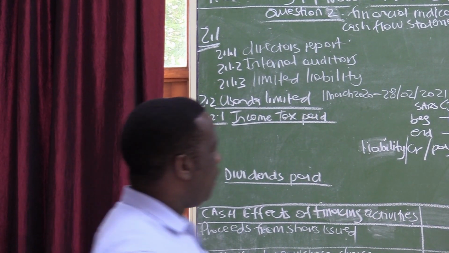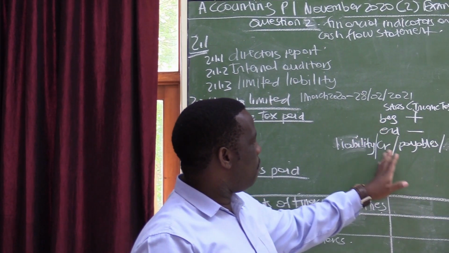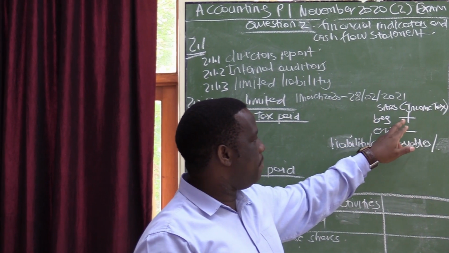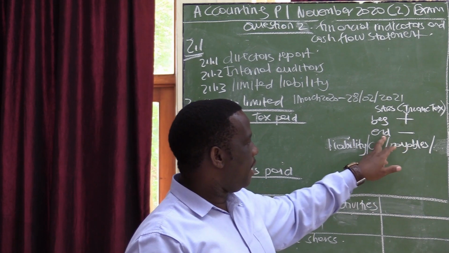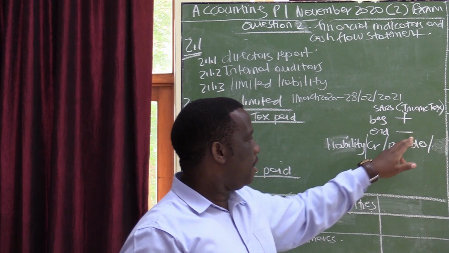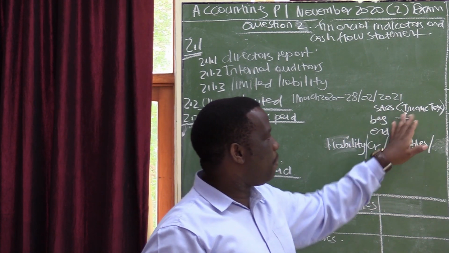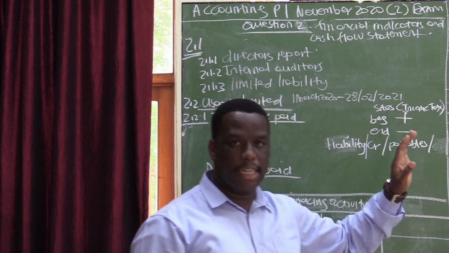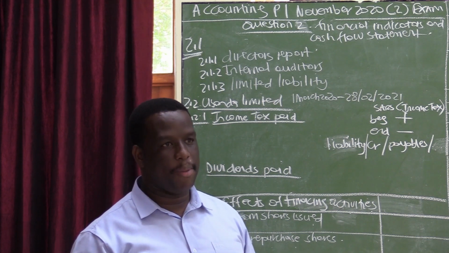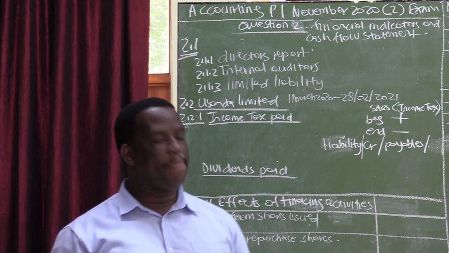What I normally emphasize to you students is that you should just have one formula in mind. Your SARS income tax at the beginning should be a plus, and your SARS income tax at the end should be a minus. What type of account is SARS income tax? SARS income tax is a liability under normal circumstances, but in some instances your SARS will become an asset.